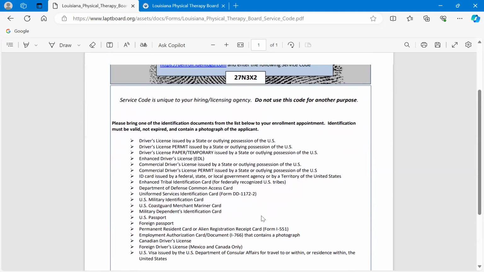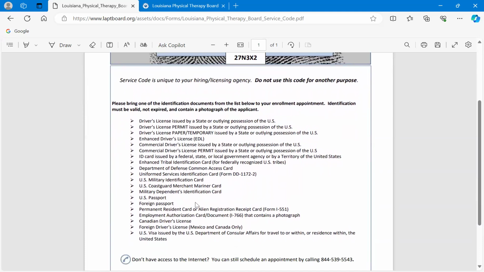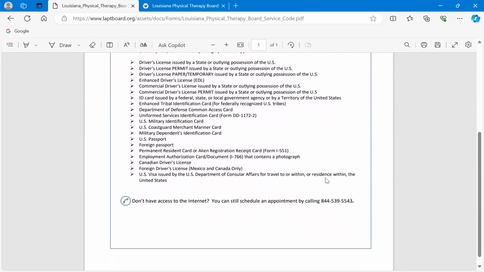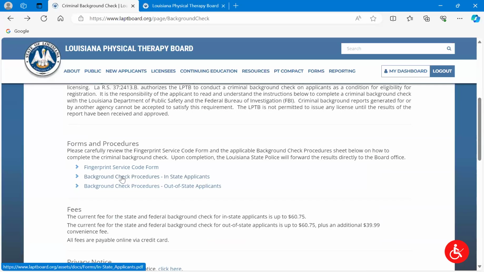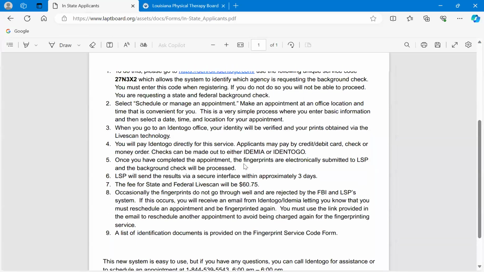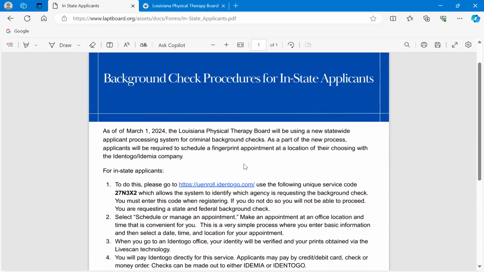You're going to see it again, but this form in particular has it in big bold letters. Below that are the different options you have for ID, which are acceptable when you go to do your background check. So I won't read each one of them to you, but you can take a look at those and know which IDs they will accept when doing your background check, okay? So that form there is important. Let's go back, however. I'm going to start with in-state applicants. I will be honest, out-of-state applicants, it's really not a whole lot different. So, keep in mind, you can look at that one separately. I'm going to focus on our in-state folks at the moment.